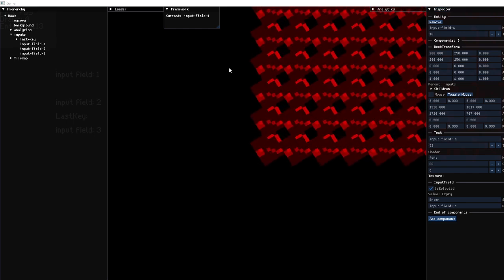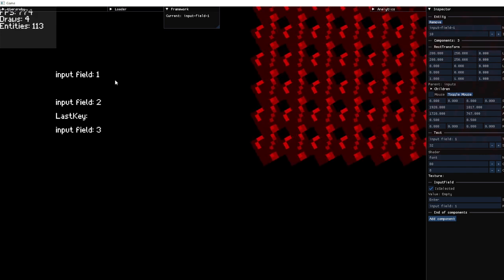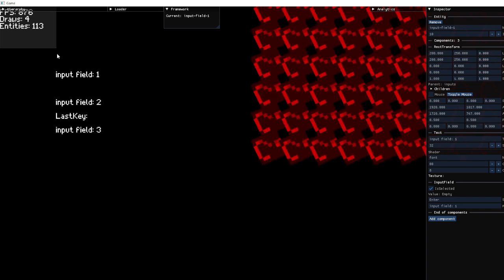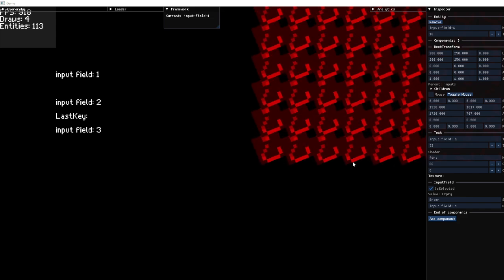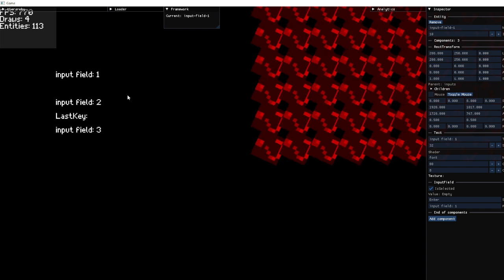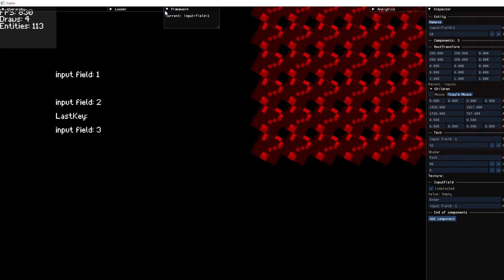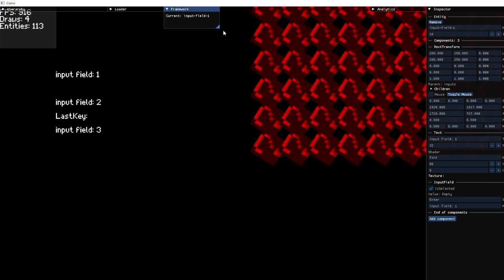So I've created some input fields. You can see here an input field component. Pretty much the way it works is when it gets selected, it listens to any key input, which allows me to, in code, I've hard-coded that the first one gets selected by default. It's just in my example product.